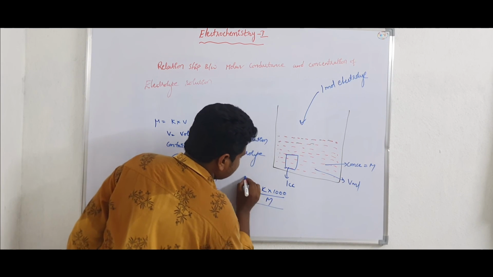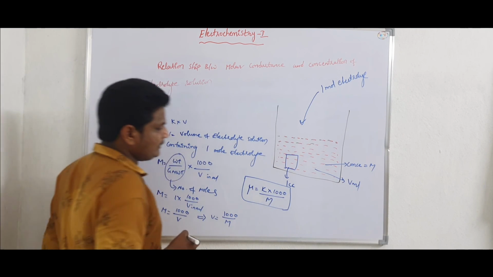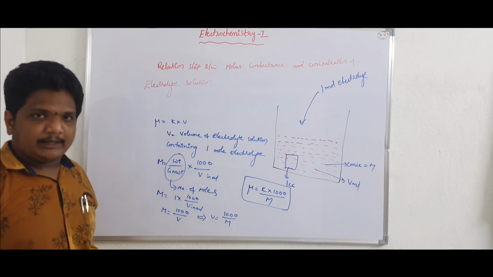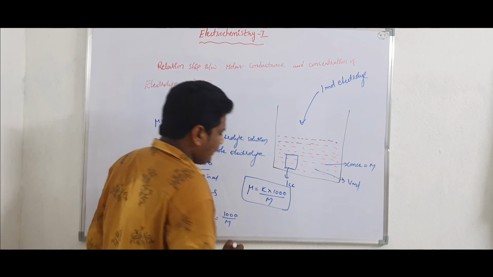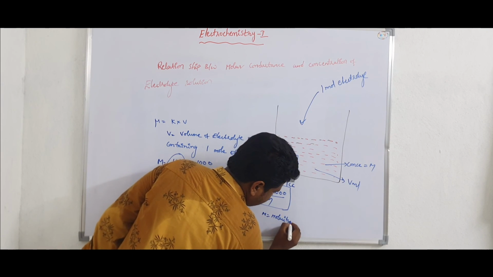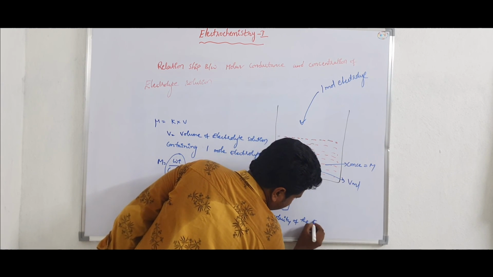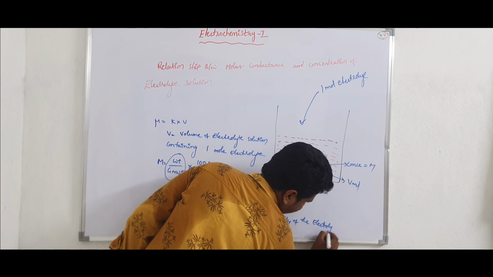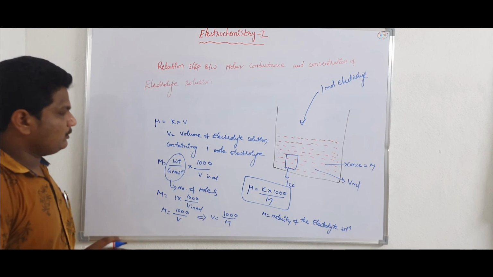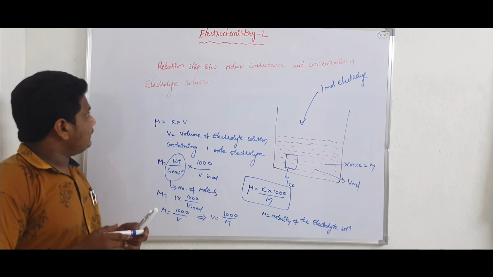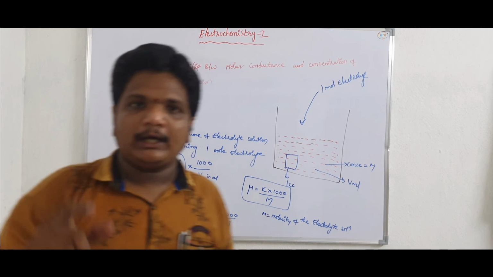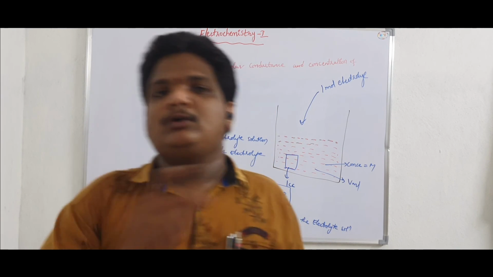So this is the relationship between molar conductivity and the concentration of the solution. Here M is the molarity of the electrolyte solution. So this is about the molar conductance, the relationship between molar conductance and concentration of the solution.